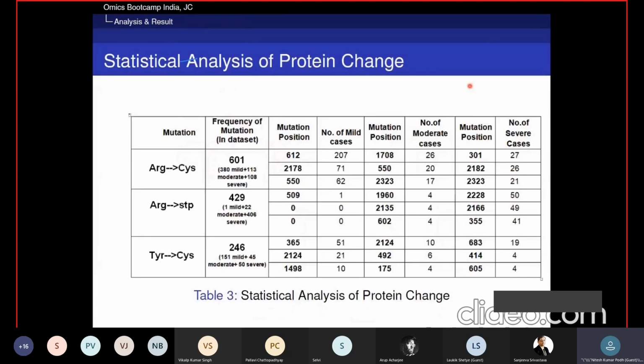As discussed in the previous slide, when we summarize these three tables with respect to mutation and position, we distinguish the severity of disease in ascending order. The top three mutations are arginine to cysteine, arginine to stop codon, and arginine to cytosine, where the frequency of mutation is 601, 429, and 266 times respectively. But when we focus on the breakup of these mutations in the basic.